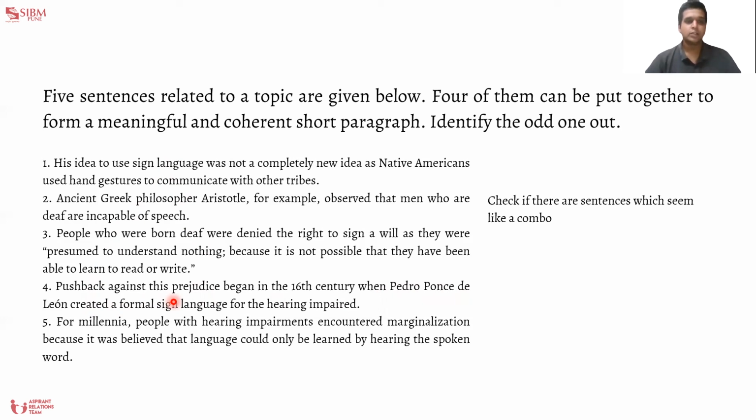So there is only one sentence which is not included in the combos, and it introduces a completely new concept. If you see the other 4 sentences, they talk about how deaf people were denied rights, and that led to the birth of sign language. But when you see sentence 2, it talks about people who are deaf being incapable of speech. This is a completely new concept. So this does not fall under this coherent paragraph, and hence the answer is 2.